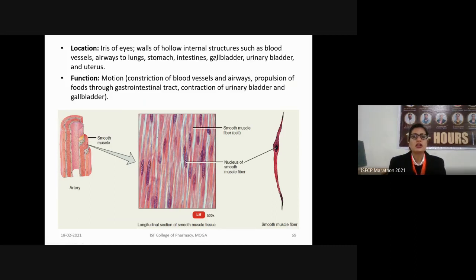The function of the smooth muscles is constriction of the blood vessels and airways, propulsion of the food through the GIT, and contraction of the urinary bladder as well as the gallbladder. This is a section of the artery in which smooth muscles are present. Here it can be seen. These are present in the layer of the artery.